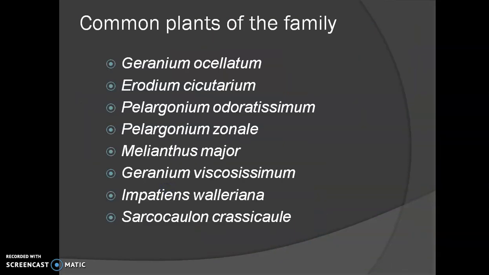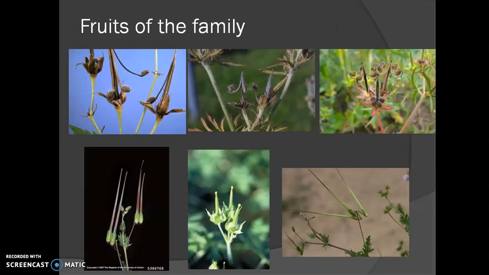Now just take a look at the common plants of that family: Geranium oculatum, Erodium, Pelargonium, Pelargonium zonale, Melianthus, Geranium, Impatiens, Sarcocaulon. These are the common plants belonging to that family. The next one is about the fruits of that family. If you see this one, this is called a dry schizocarpic fruit.